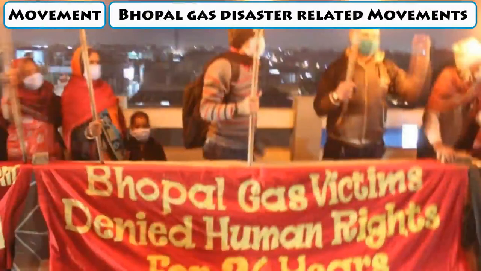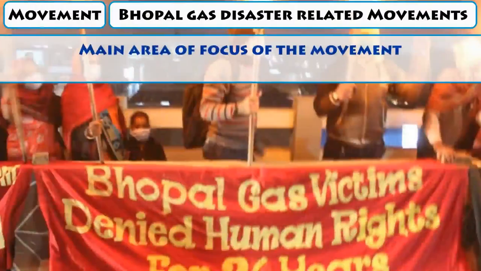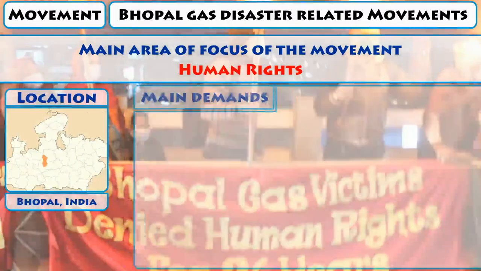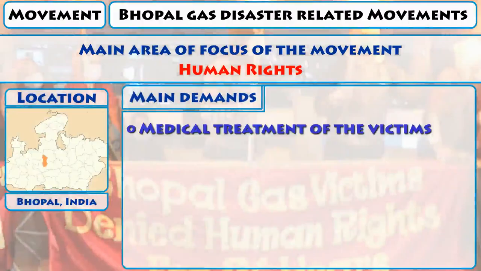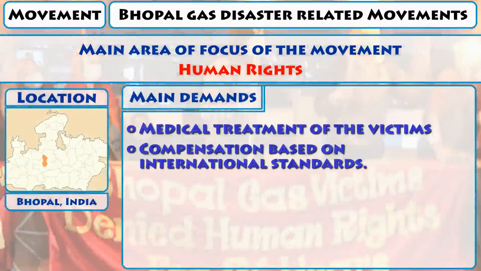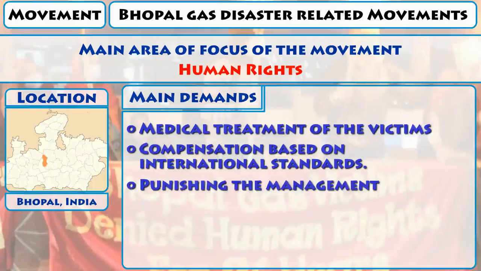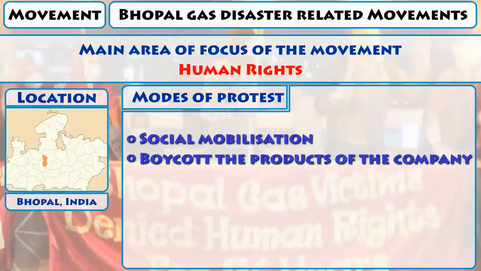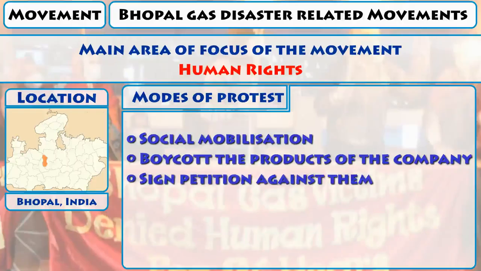Movement: Bhopal gas disaster related movements. Main area of focus of the movement: human rights. Location: Bhopal, India. Main demands: medical treatment of the victims, compensation based on international standards, punishing the management, preventive measures. Modes of protest: social mobilization, boycott of the products of the company, signing petitions against them.